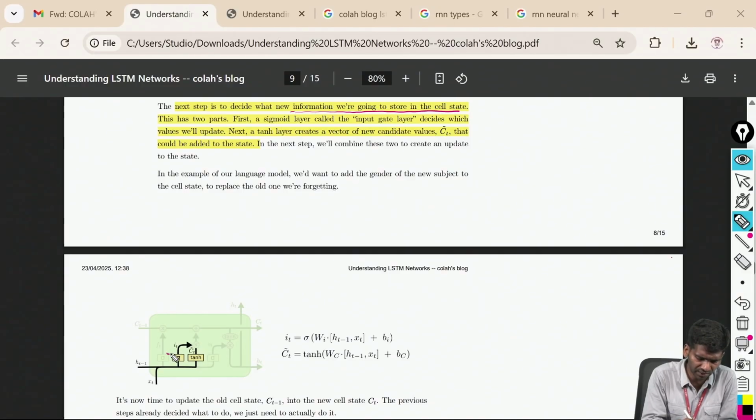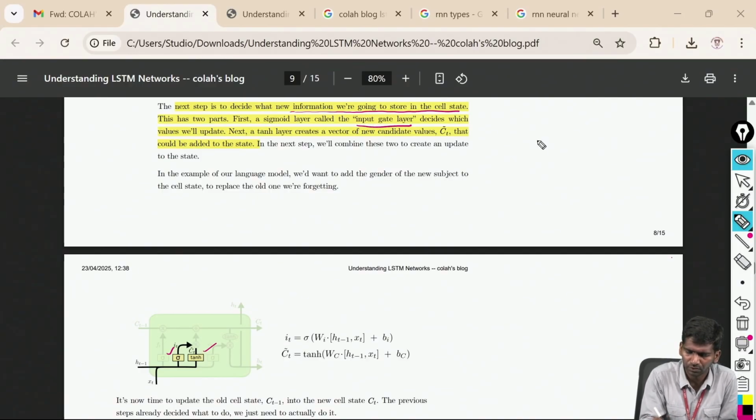Then this tan h function will decide what vector space I need, how much vector space I need to allot for storing the present, new information. That is decided by the tan h. So this entire part, which is highlighted here, is called the input gate layer.